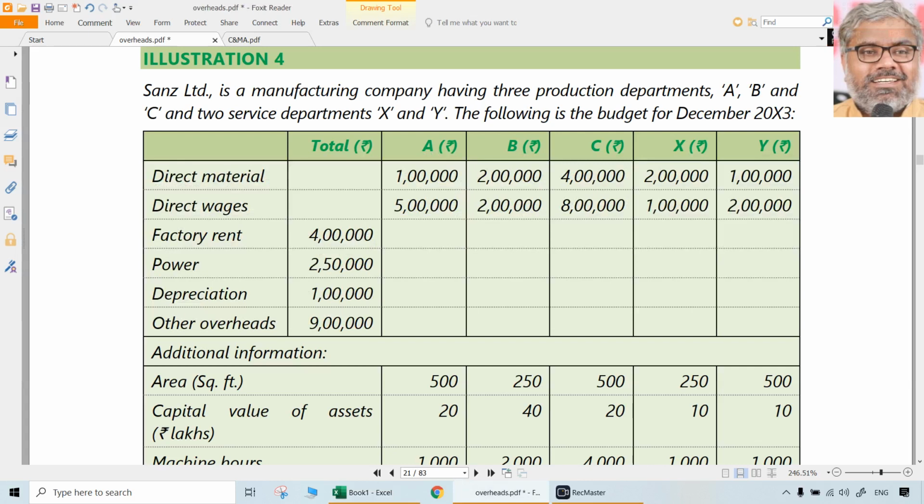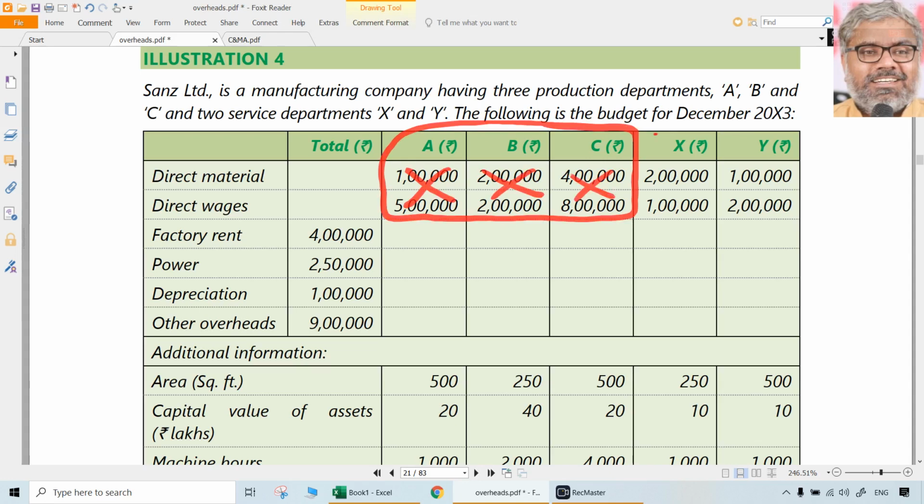First and foremost point, by looking at this data itself, this direct material and direct wages cost related to the production departments, so can we call this as overheads? Is that overheads by any means? How can it be overheads? It is not overheads. That is direct material, direct wages. So we are not bothered about it. We should first of all ignore that.